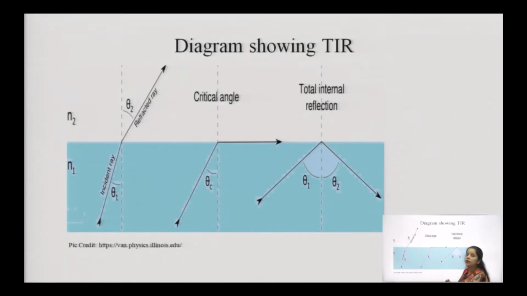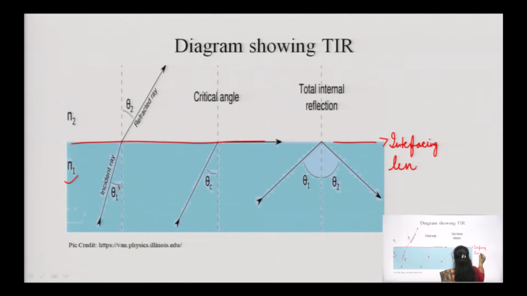Now comes the diagram showing the TIR. What we have discussed in the previous slide on TIR, we are again discussing, so that we have a clear understanding of TIR through the diagram. Here we have taken two media, and this is of course the interfacing line. It differentiates the two media.